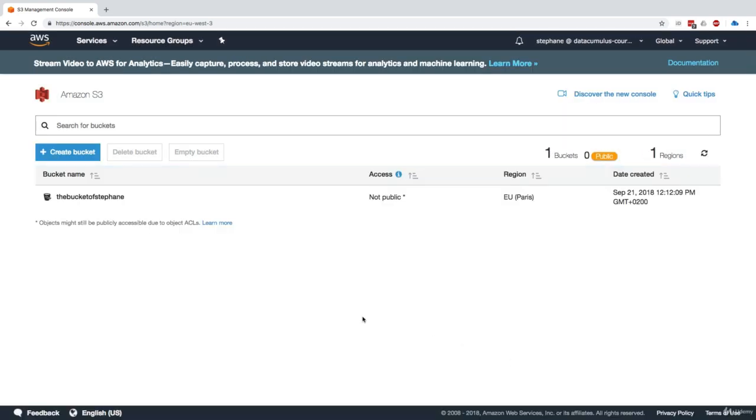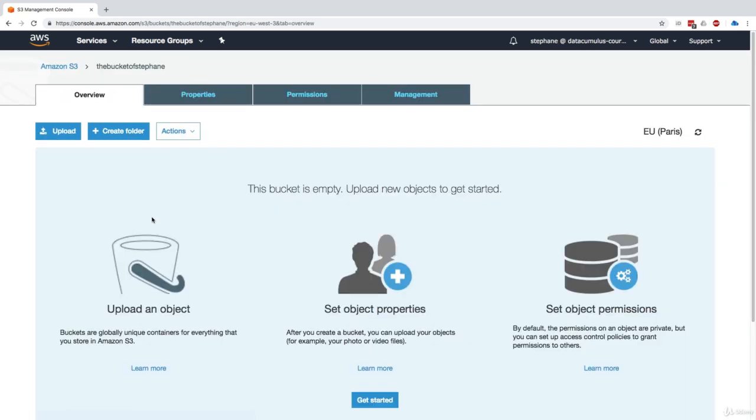And as you can see, the bucket has been provisioned. We can see in this little console that the region is specified in a column, as well as the access. Right now it says not public. So that's good. Now I go ahead in there and I need to create a file. So basically it says the bucket is empty. Upload new objects to get started.